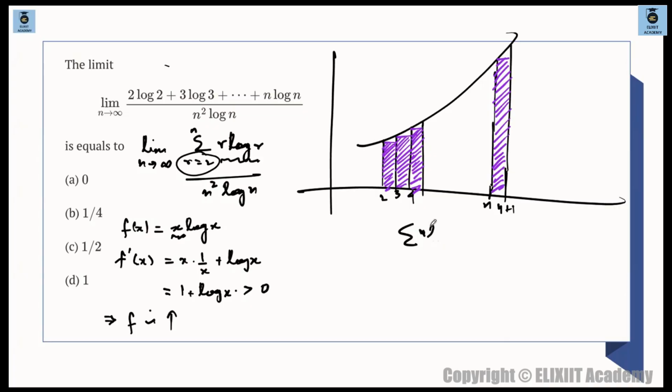Like I said, both can be exchanged. Sometimes both are basically interrelated, meaning those are approximate values of each other. So in inequalities, sometimes summation and integration can be exchanged. Those are basically approximate values of each other. So r is going from 2 to n, that is the summation. We have to approximate this thing.